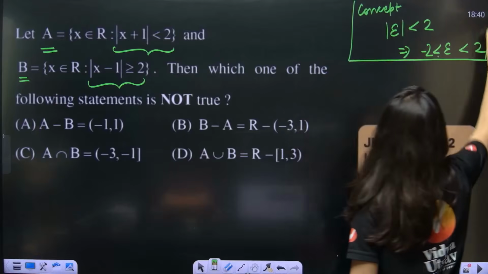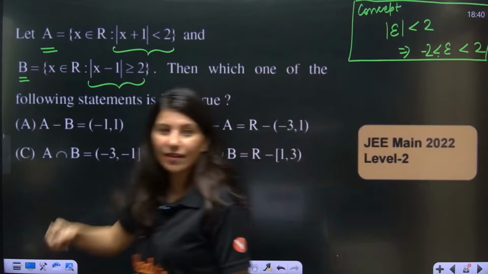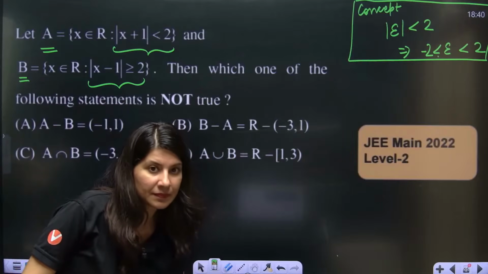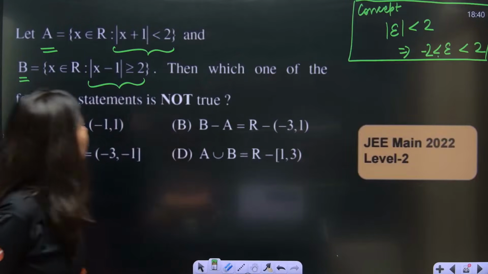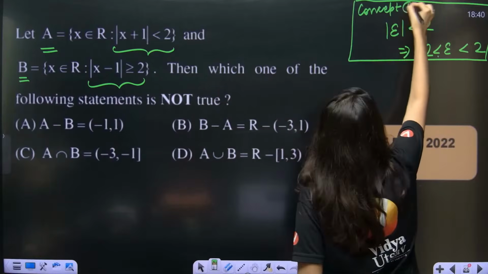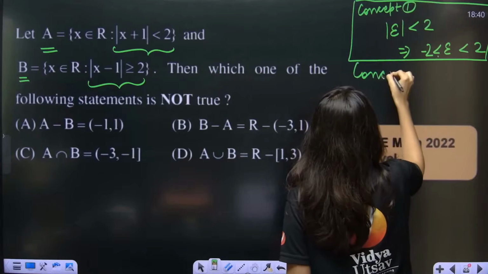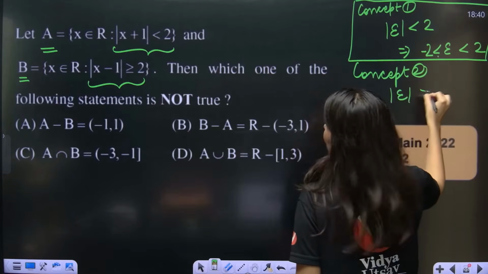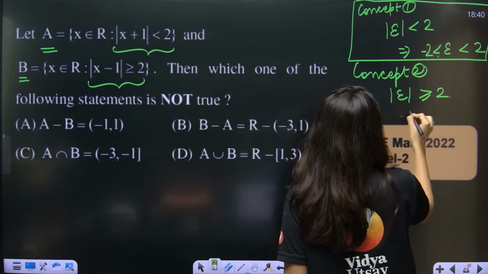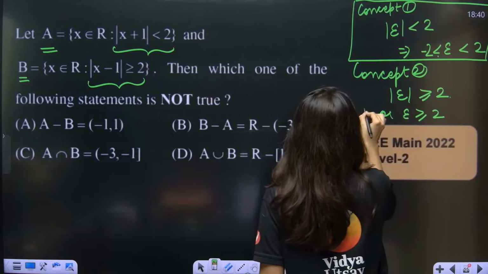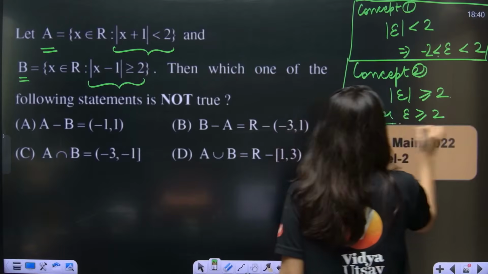Remember this modulus concept? Concept 2: mod E greater than or equal to 2 means E will be greater than or equal to 2, or E will be less than or equal to minus 2.